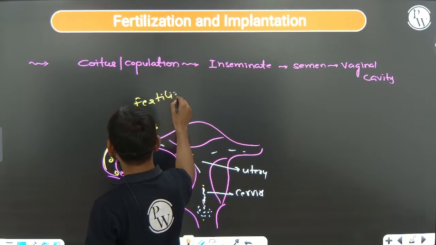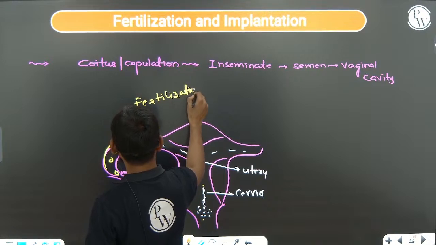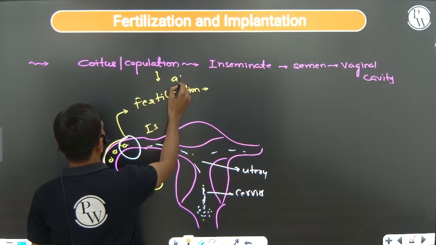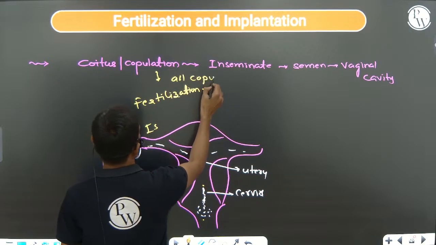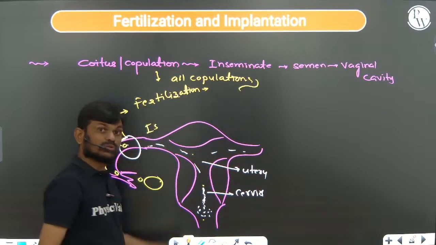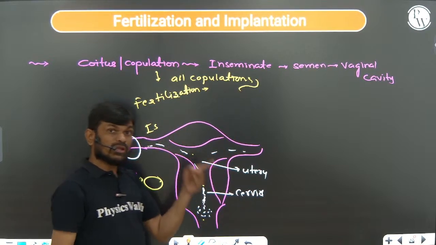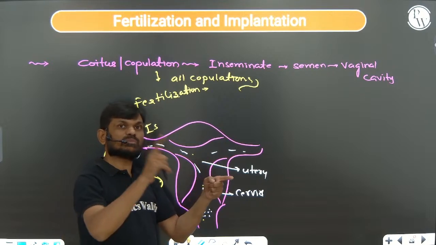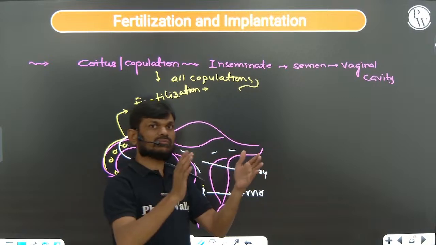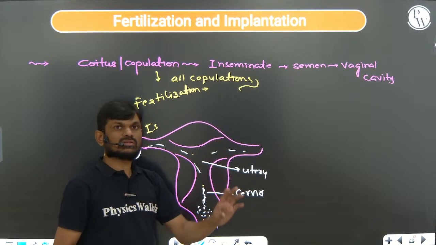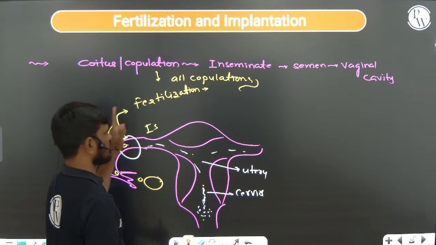Question important: all copulations do not lead to fertilization. The copulation in which there is simultaneous movement of the egg and the sperm toward the ampullary region, that type of copulation leads to fertilization.